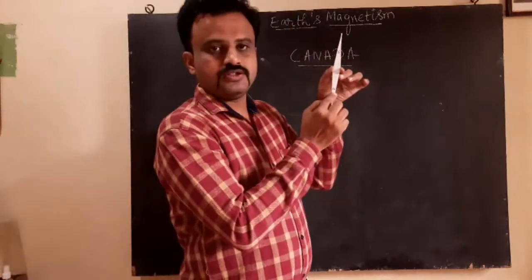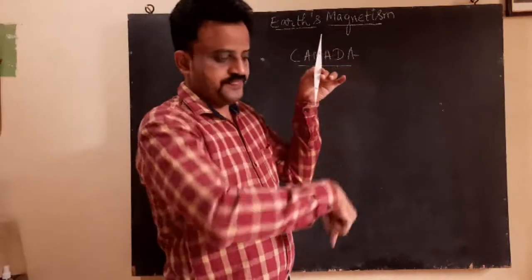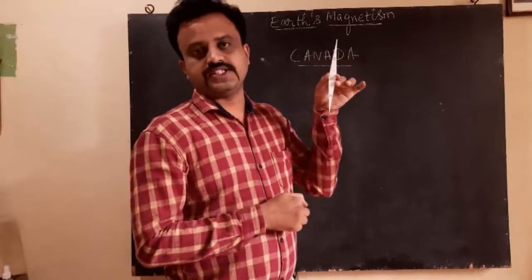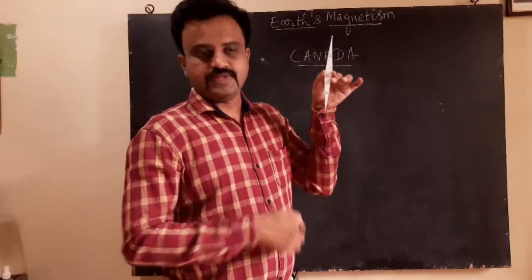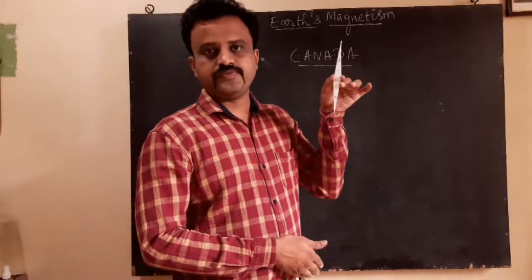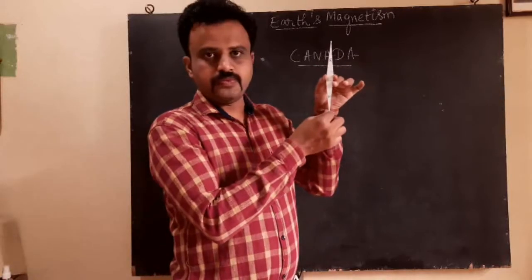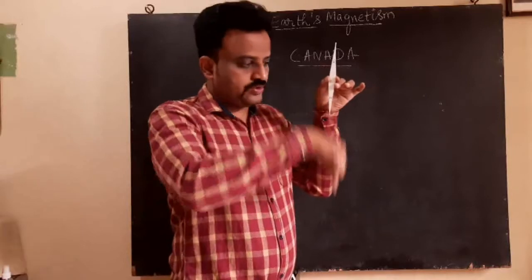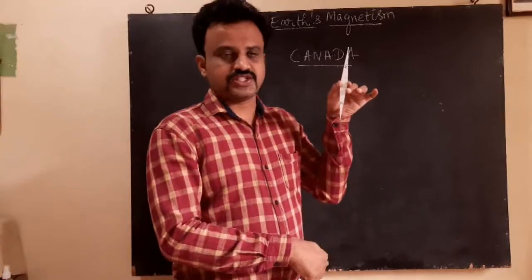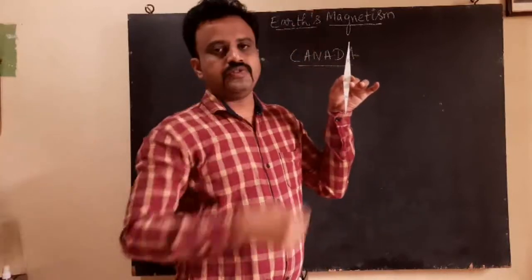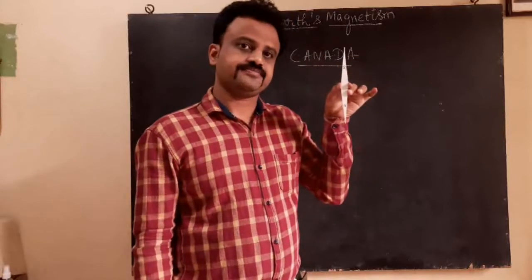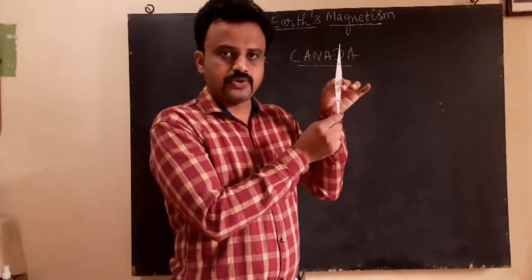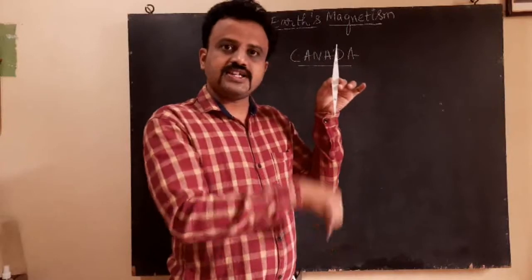The north pole of the magnetic needle will look downwards because it is the magnetic south pole there. The south pole will be in the opposite direction, because this pole is called the north seeking pole.